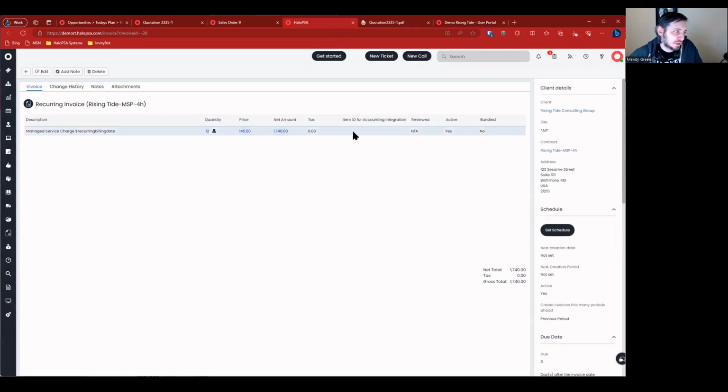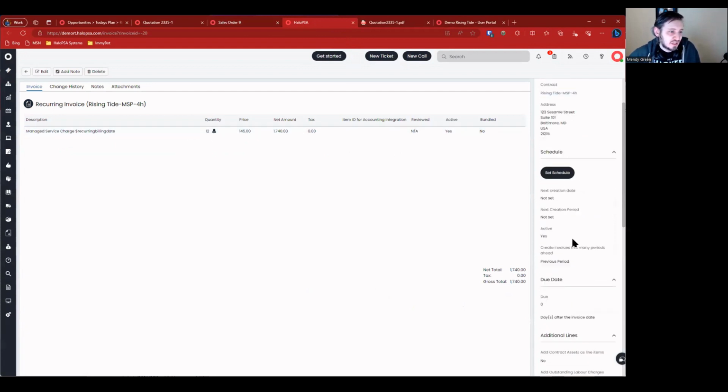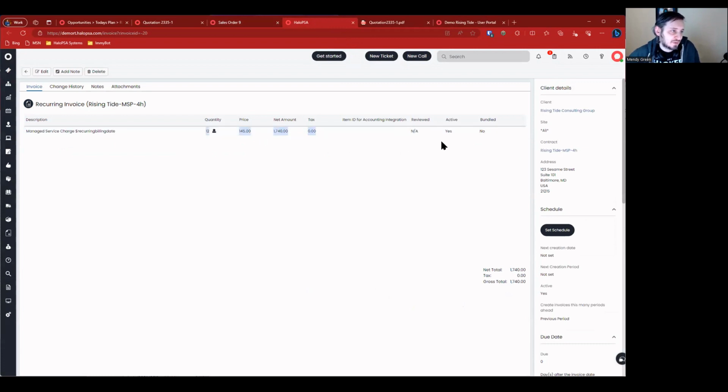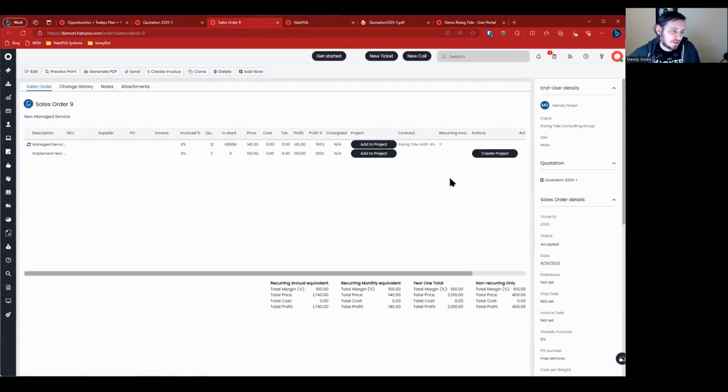Notice that there's 12 people here, but we don't have any contacts, maybe just one contact there, one user. So the minimum is going to be 12. If I remove that minimum, it's going to be set to the number of users that I have. If I go over 12, it's going to bump it up to the number of users that I have. So this is a way to enforce the minimums agreed upon by the contract without manually setting it.